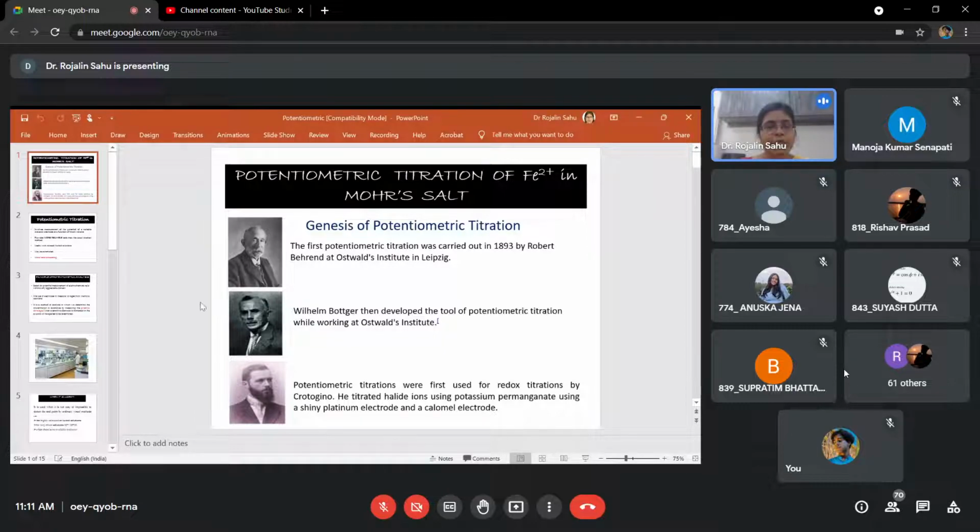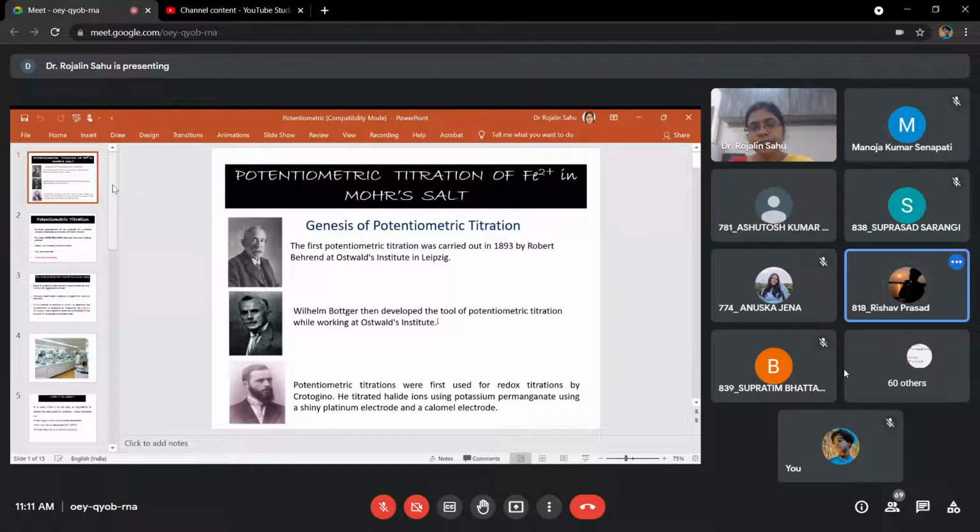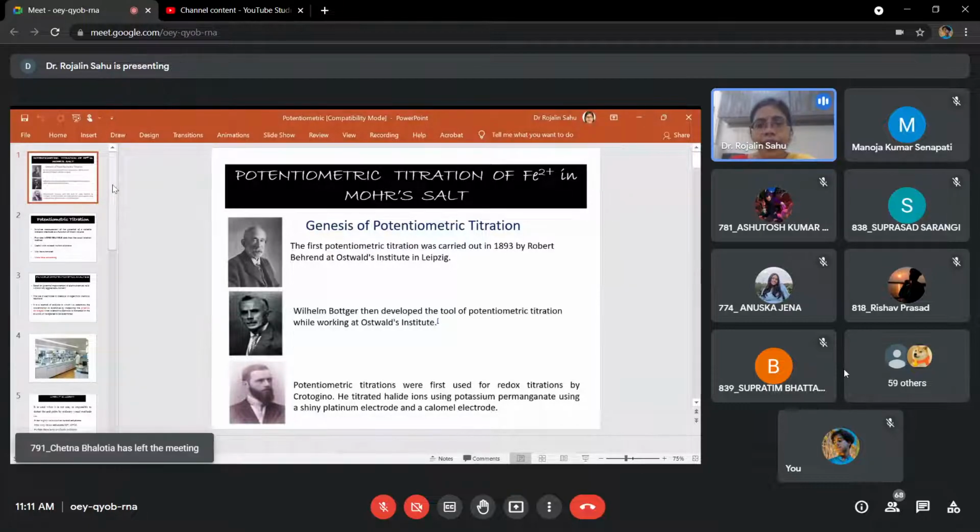So let us start. Today is your fifth experiment: potentiometric titration of iron 2 plus in Mohr's salt. We have already discussed how to determine iron 2 plus in Mohr's salt. In which experiment did we do this? Iron 2 plus estimation. Experiment three A. So there also we determined the concentration of iron 2 plus in Mohr's salt using a titration method, the potassium permanganate titration method.